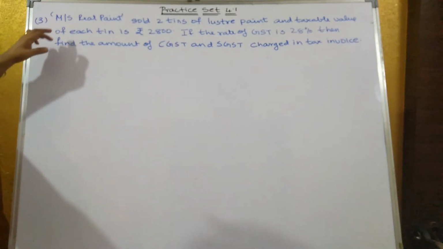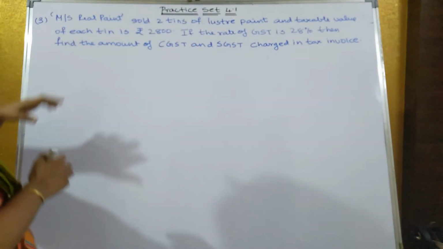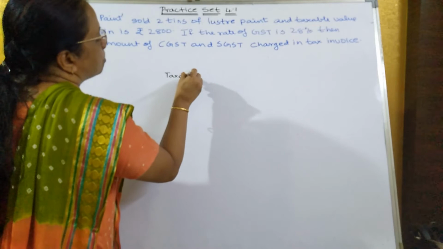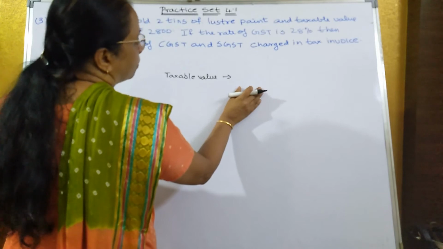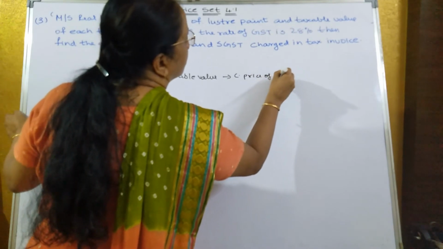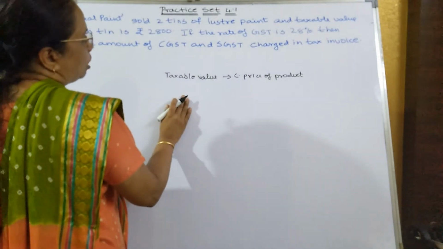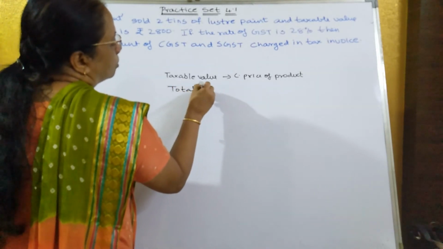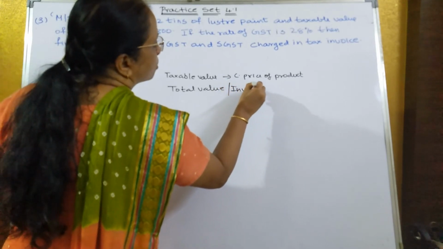Now the third sum: MS Real Paint sold 2 tins of luster paint and the taxable value of each tin is rupees 2,800. So what is the meaning of taxable value? Taxable value means the cost price of the product, the cost which is mentioned on the tag on the product. If you add GST to the taxable value, what is it called? Total value, also known as invoice value.